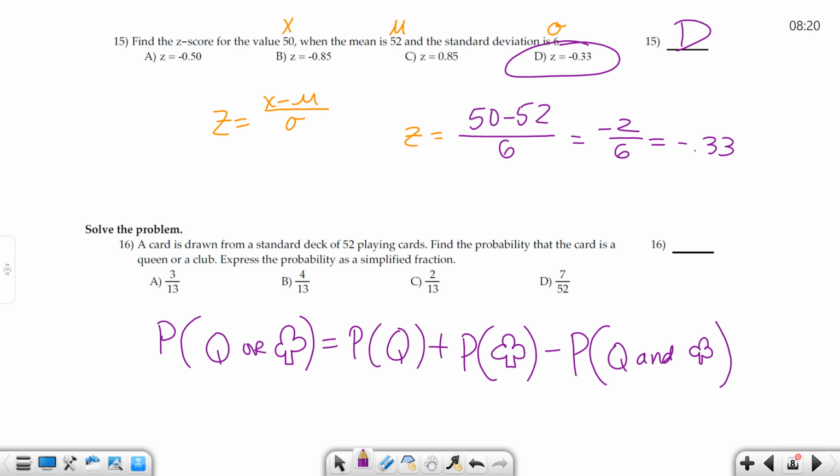So how many queens are there in a 52 card deck? 4. So there's 4 out of 52 for the queens, plus how many clubs are there?